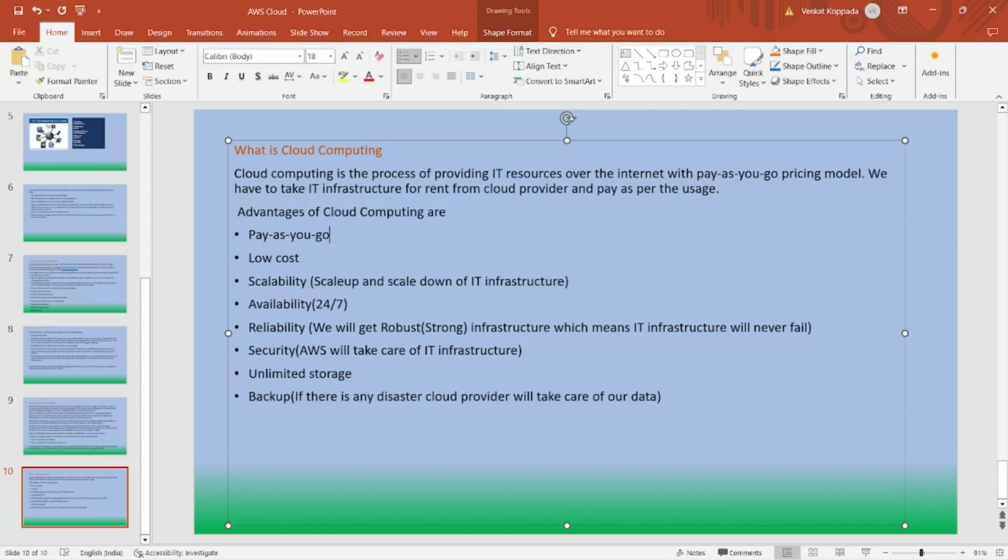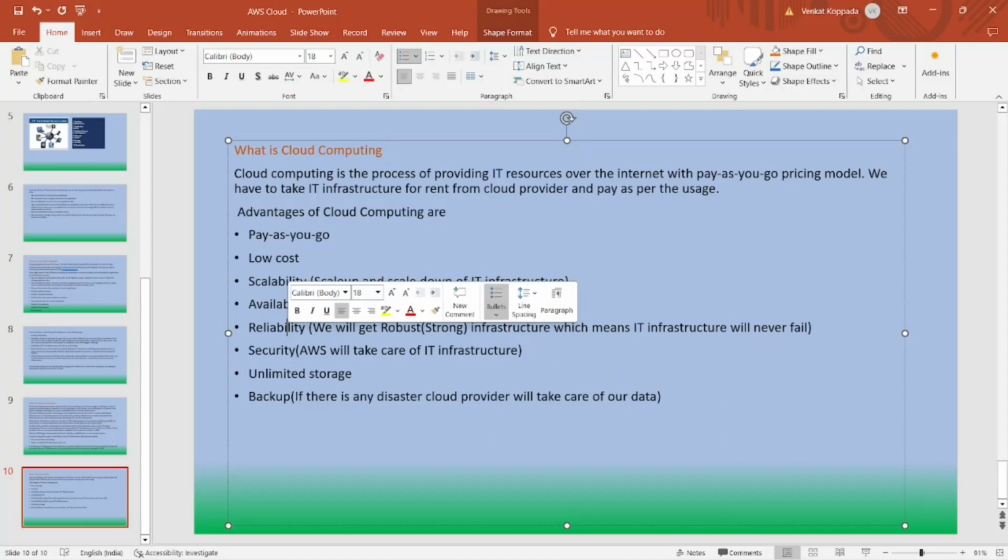Next is scalability. Based on the incoming traffic, we can increase or decrease the server count. That is nothing but scale up and scale down of IT resources. And next, availability. 24 by 7 and 365 days, all the infrastructure will be available. That will be taken care of by the cloud provider. Next, we have reliability.